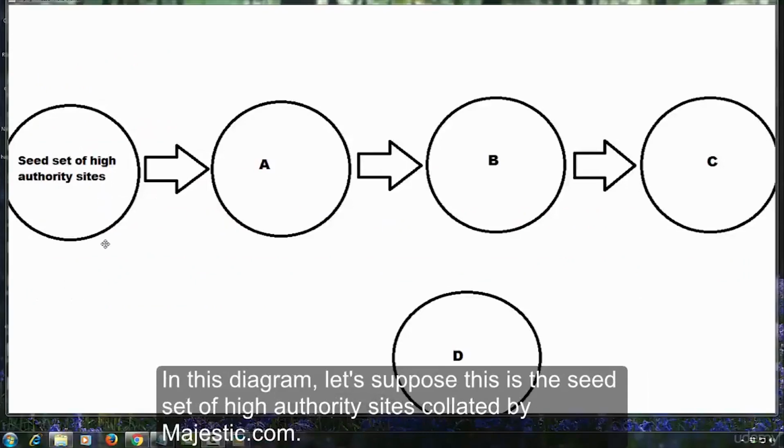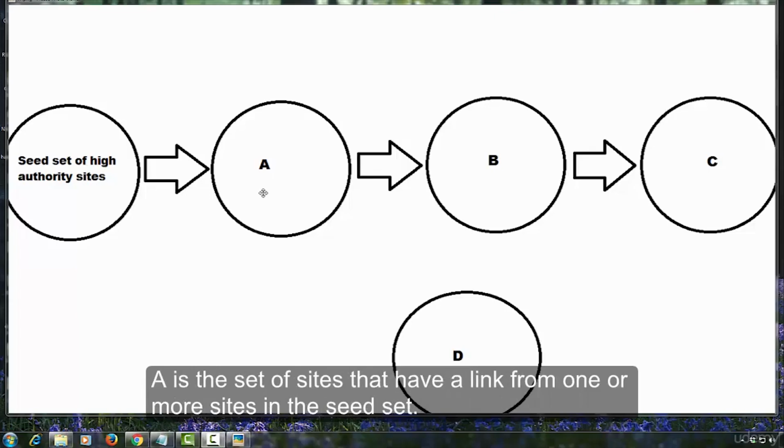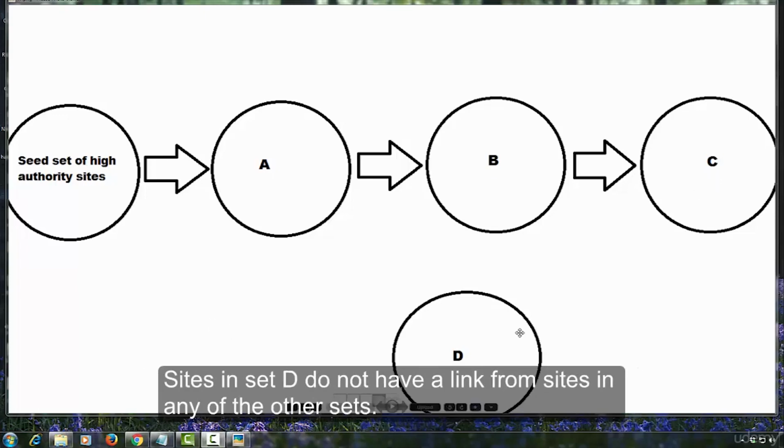In this diagram, let's suppose this is the seed set of high authority sites collated by majestic.com. A is a set of sites that have a link from one or more sites in the seed set. B is a set of sites that have a link from one or more sites in set A. C is a set of sites that have a link from one or more sites in set B. Sites in set D do not have a link from sites in any of the other sets.